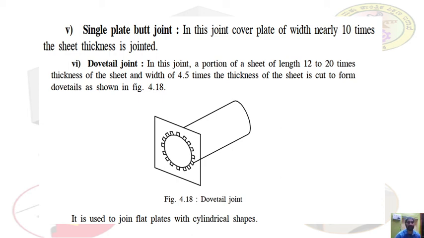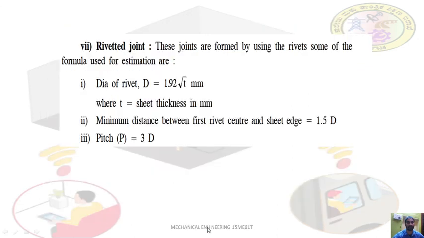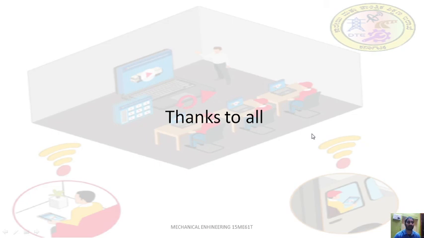Dovetail joint. In this joint, a portion of the sheet, of length 12 to 20 times the thickness of the sheet and width 4.5 times the thickness of the sheet, is cut to form the dovetail. So you can see it is cut to form the dovetail here. It is used to join flat plates with cylindrical shapes. Next, the riveted joints. The joints are formed by using some types of rivets. The formula for the rivets is diameter of the rivet equals 1.92 times T, and pitch equals 3 times the diameter, and the distance between two centers of the rivets is 1.5. So thank you for watching this session.